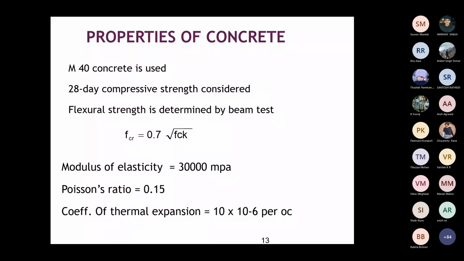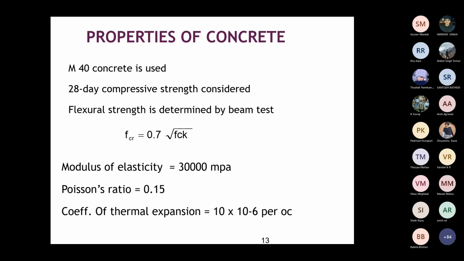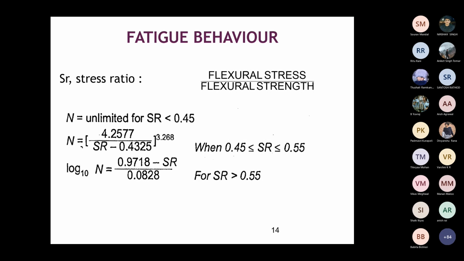So the modulus of elasticity, Poisson's ratio, and coefficient of thermal expansion have to be taken as per this. Then the fatigue behavior. Fatigue behavior means the flexural stress divided by the flexural strength of concrete. I'll tell you how to find the flexural stress. Flexural strength is obtained from 0.7 into under the root of FCK, which depends on the grade of concrete you are using.